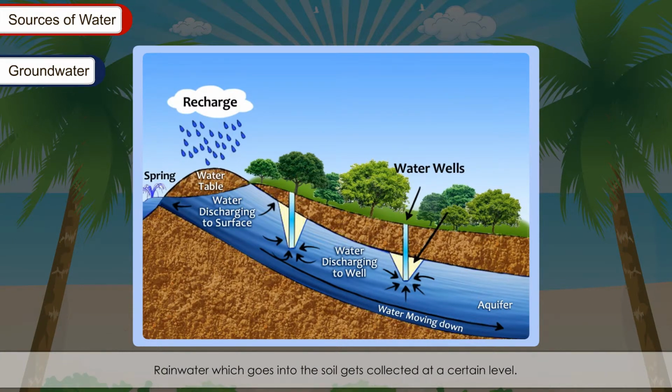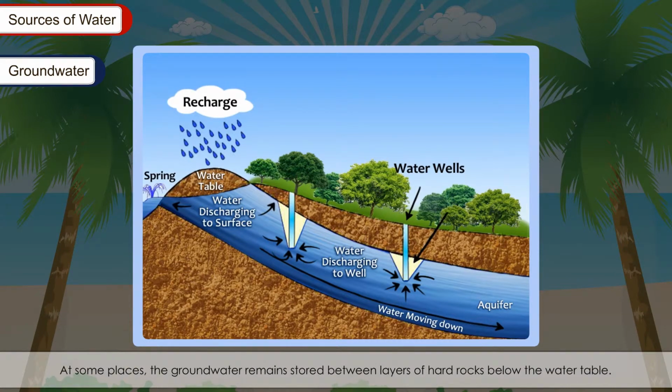Rainwater which goes into the soil gets collected at a certain level. A part of the rainwater gets absorbed by the ground and seems to disappear in the soil. The process of seeping of water into the ground is called infiltration. This water gets stored beneath the surface of earth, so it is called groundwater. It is free from suspended impurities as it gets filtered through the several layers of soil.